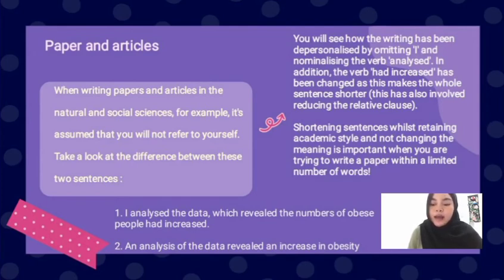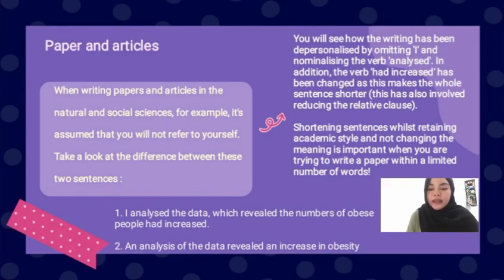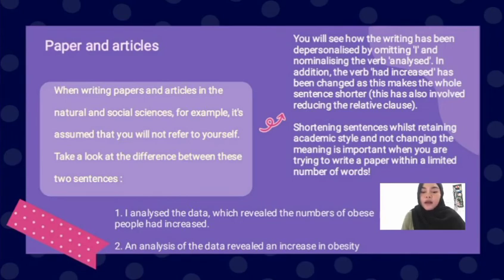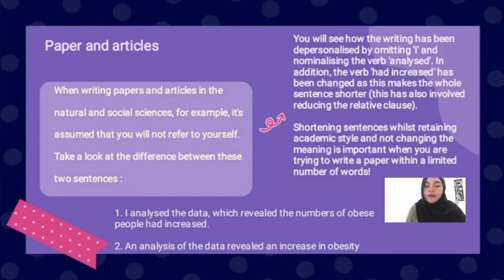Number two is, an analysis of the data revealed an increase in obesity. And you will see how the writing has been depersonalized by omitting I and nominalizing the verb analyze. In addition, the verb had increased has been changed as this makes the whole sentence shorter. This has also involved reducing the relative clause. And shortening sentences whilst retaining academic style and not changing the meaning is important when you are trying to write a paper within a limited number of words.